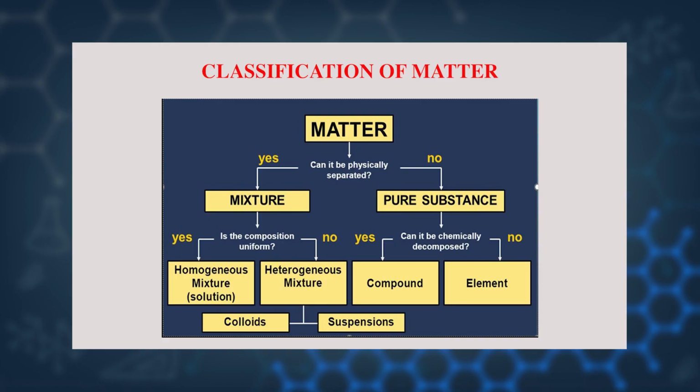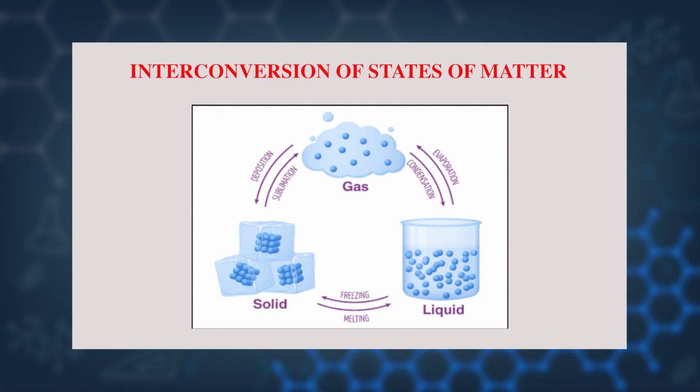Now we discuss classification of matter. There are two ways of classifying the matter. First is physical classification and another is chemical classification. What do you mean by physical classification? It means matter can be divided into, as we discussed earlier, solid, liquid and gases. And chemical classification is linked with the composition of matter.